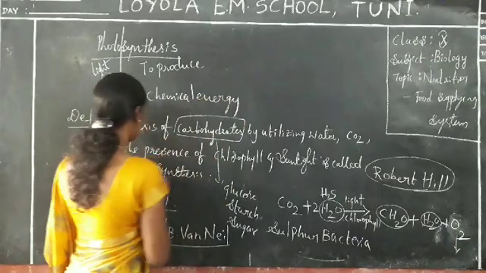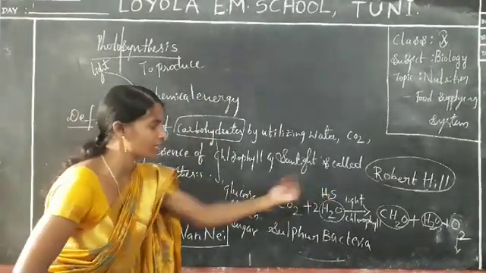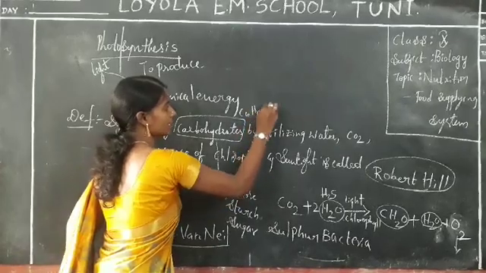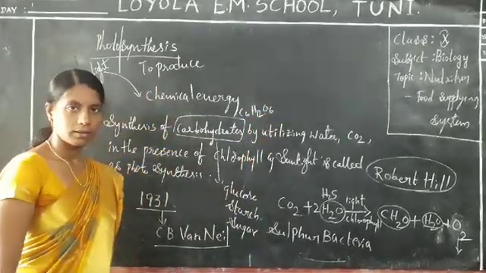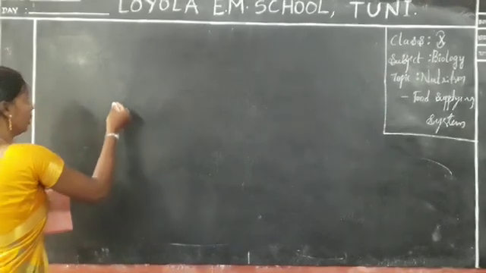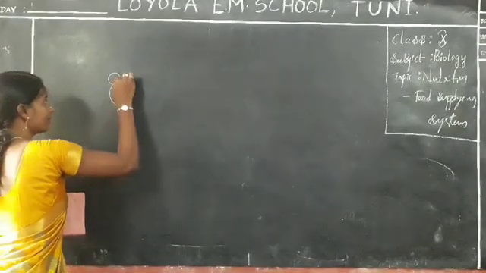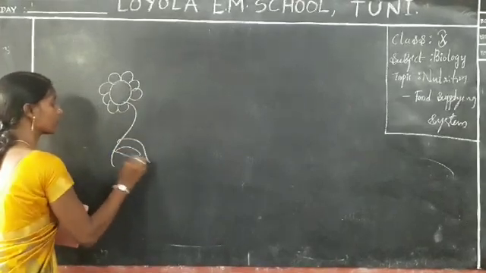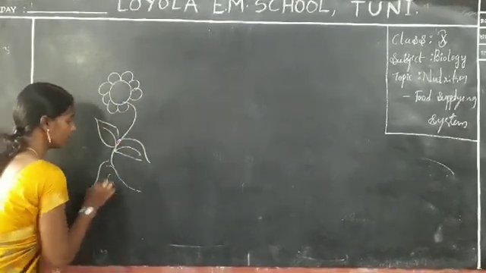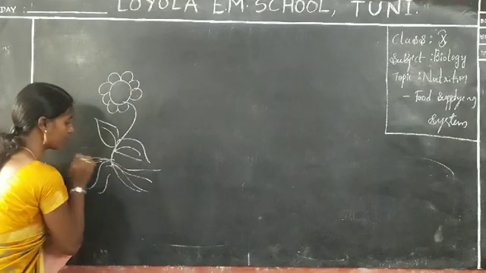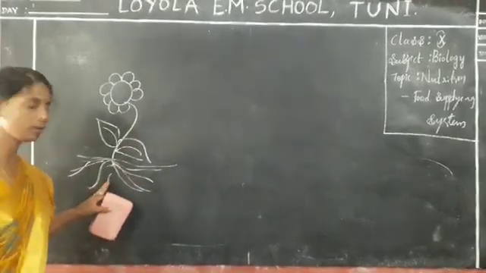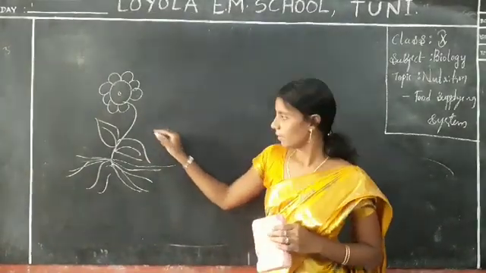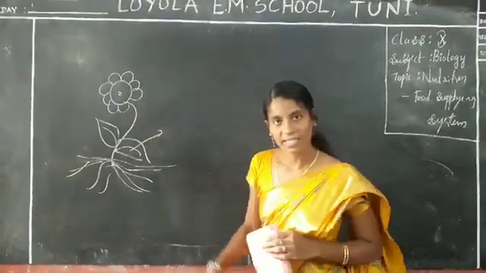Basically, we already said it's a simple equation, but there is no carbohydrate molecule, madam. The carbohydrate formula is C6H12O6, no? If you take a plant, you already know the roots are under the ground. Just imagine this is the plant. We already know chlorophyll is present in the leaves.